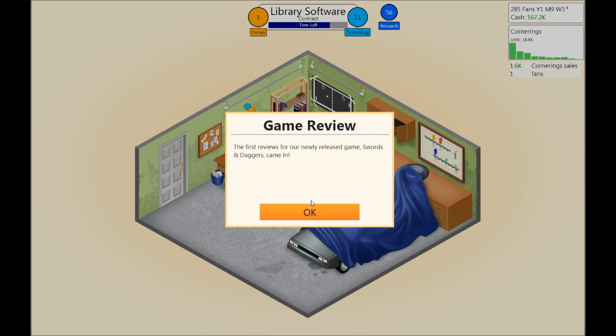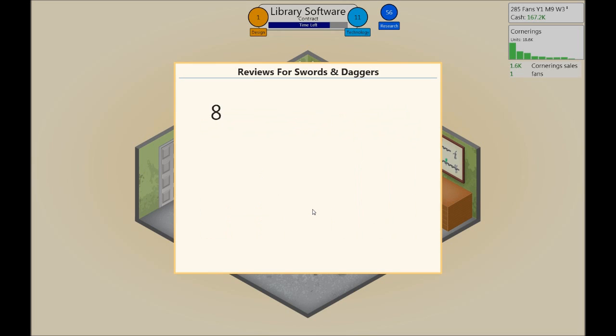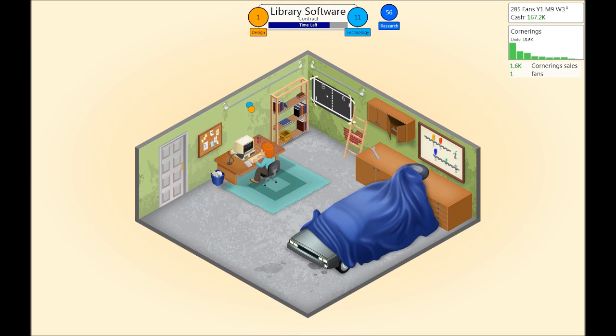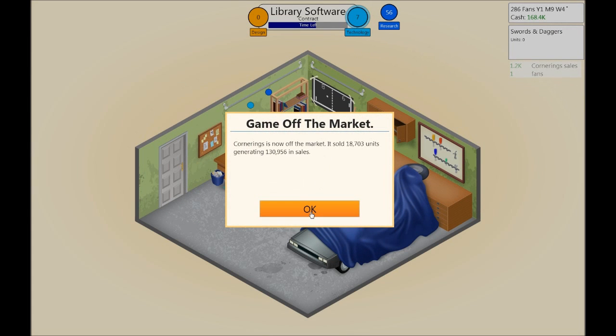Keep going. Okay, Swords and Daggers, let's see what they think. Enjoyable, I can go with that. I want high scores. 8, yay, played it for days, sweet. And medieval and RPG is a great combination, that is true. Have seen better. Well, it's text based, so I don't blame you on that. Come on, 9, 8, 7. We sold 18,703 units, 130, almost 131k. That's good.